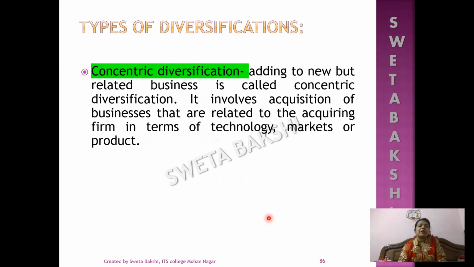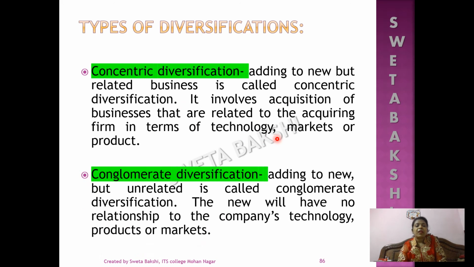Types of diversification. First is concentric diversification, which is adding new but related businesses. It involves acquisition of businesses that are related to the acquiring firm in terms of technology, markets or products. The next is conglomerate diversification. Adding new but unrelated businesses is called conglomerate diversification. The new business will have no relationship to the company's technology, products or markets.